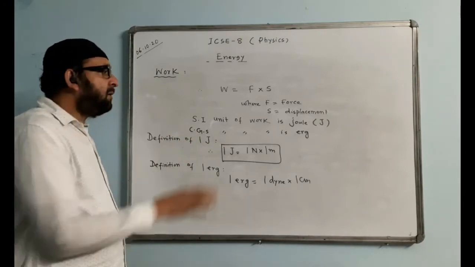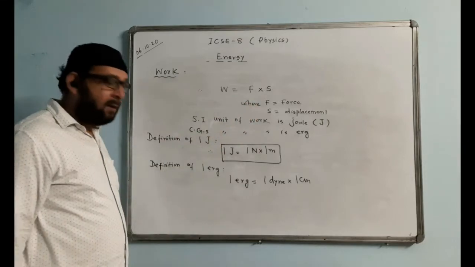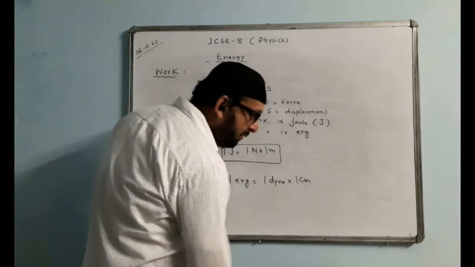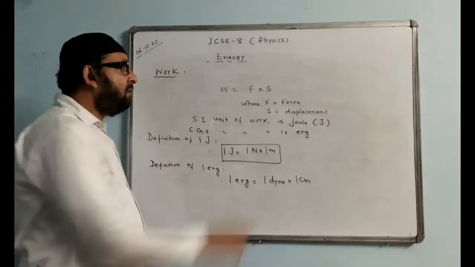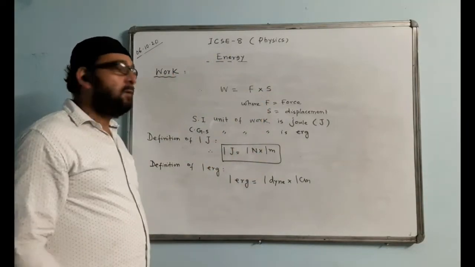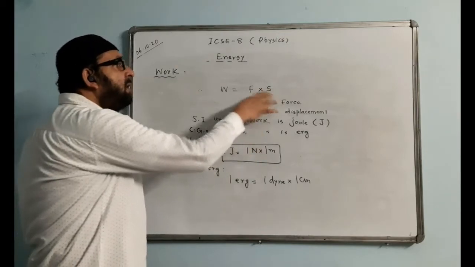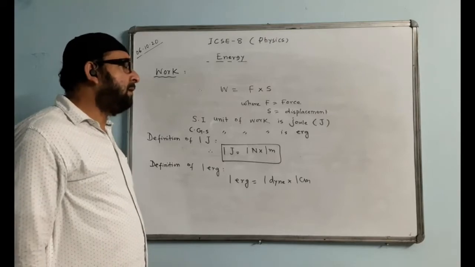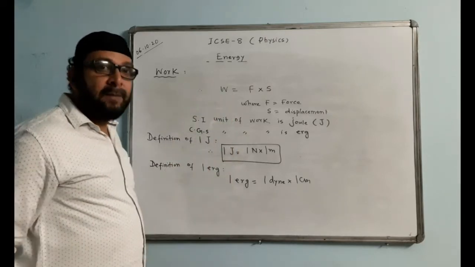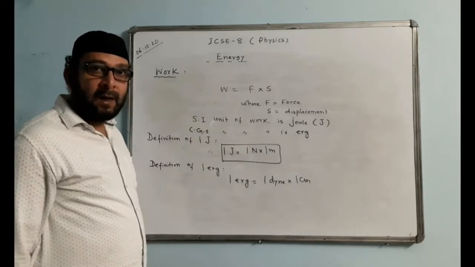The SI unit of work is joule. So remember it. Now some cases where force is there, but the work done is still 0 because the displacement becomes 0. If the displacement is also there, force is also there, then work done will not be 0. The work done will be there. So when we are climbing a staircase, are we doing work?